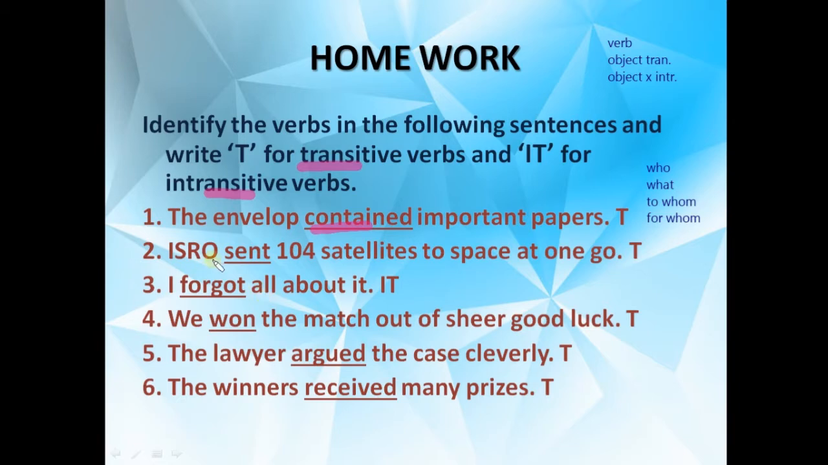Next one, ISRO sent 104 satellites to space at one go. Now see again, first of all the verb is sent. ISRO sent what? 104 satellites. Again a non-living thing, that's why we have put here what. That's why this is our transitive verb.